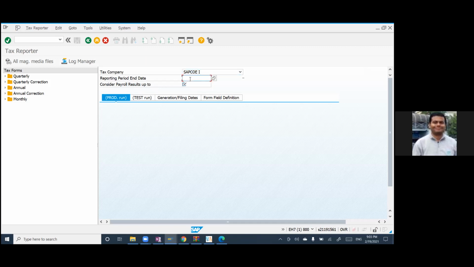Then the reporting period and date. Let's say December 2020, you can enter December 20 or before that, whatever date. 01/01/2015.